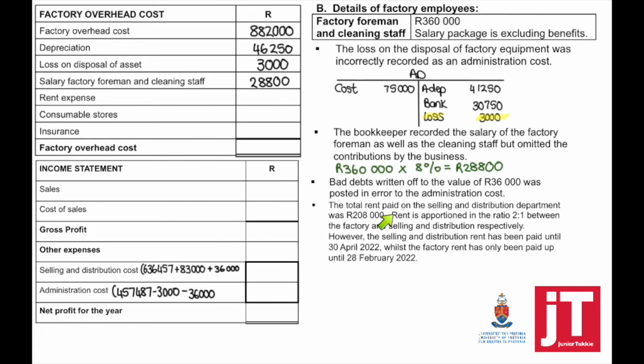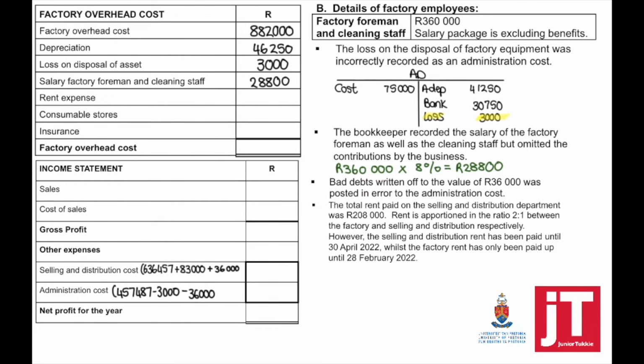The total rent paid on the selling and distribution department was 208,000. Rent is apportioned in the ratio 2:1 between the factory and the selling and distribution department respectively.